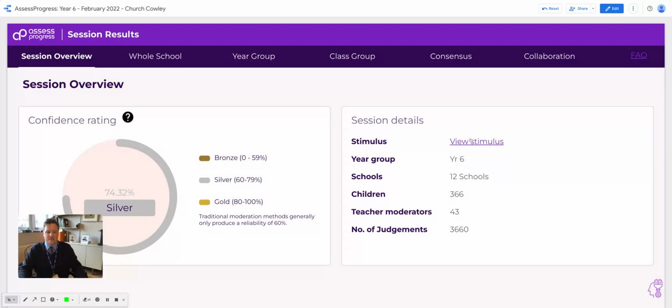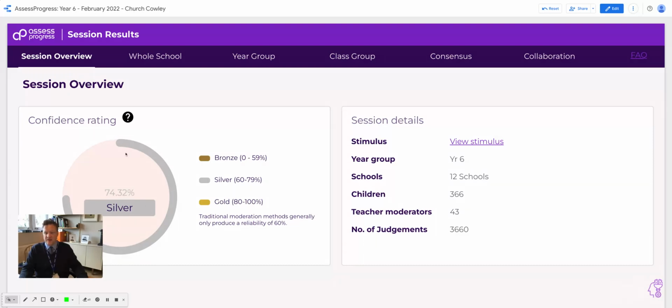So in this one, the stimulus here, I can click on that and it gives me through to a link in the stimulus. Year 6, there are 12 schools that took part in this, so it's just a small-time MAT version of moderation. 366 children in total, 43 different teachers looking at the judgments, and this is where we differ from any other comparative judgment engine in that our teacher moderators, these 43 teachers, are looking at the work of other schools. So the judgments that are made are not from the teacher in the home school, but teachers across the MAT. And 3,660 judgments in total.